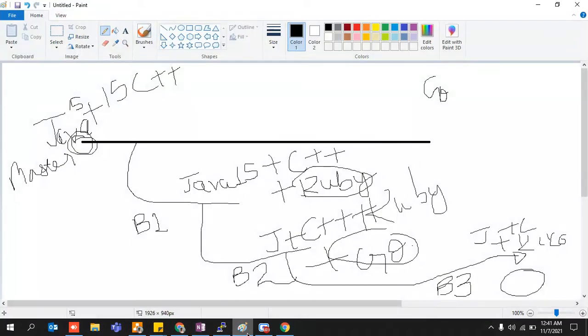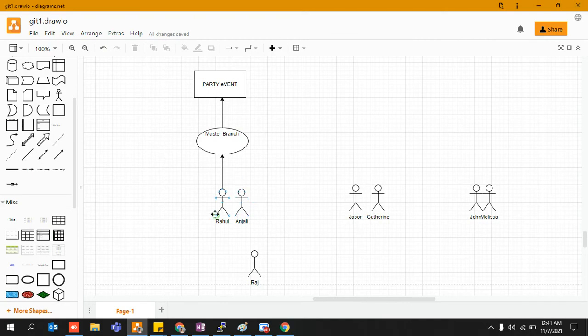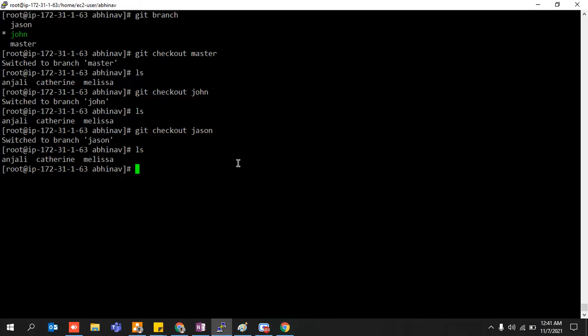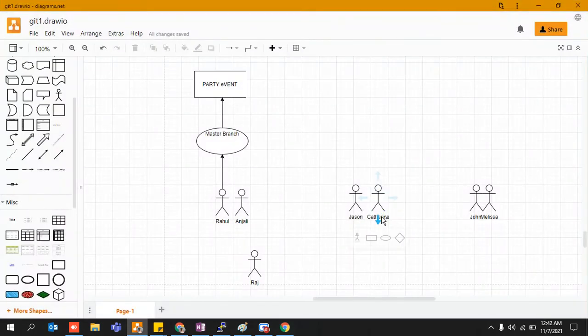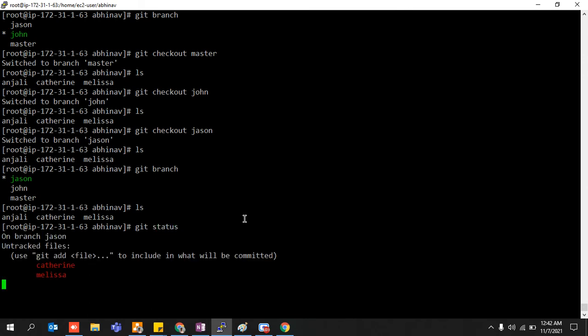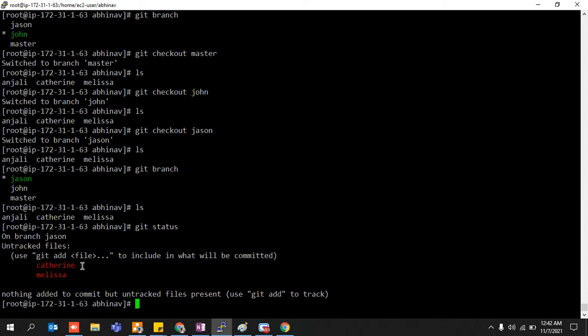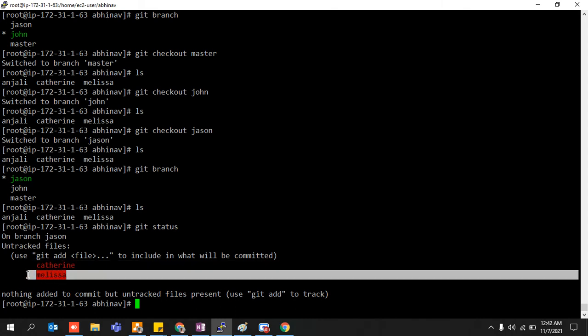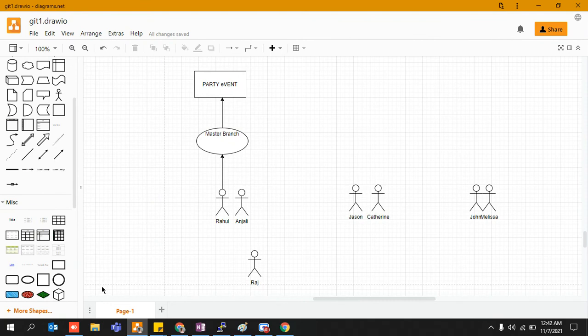In your normal life, how it goes, if someone is committed to someone other, they won't be available. Why? Let me show you. What is my branch right now? I want to my Jason branch, right? So Jason should be able to add Catherine, Melissa, and Anjali because it is being shown over here, right? But if I do git status over here, he can only add either Catherine into his life, or he can only add Melissa into his life, or that particular file if I talk in terms of git and all, right? Why he cannot add this particular file? Because it has already been committed onto this particular branch by Rahul or by the master branch, right?